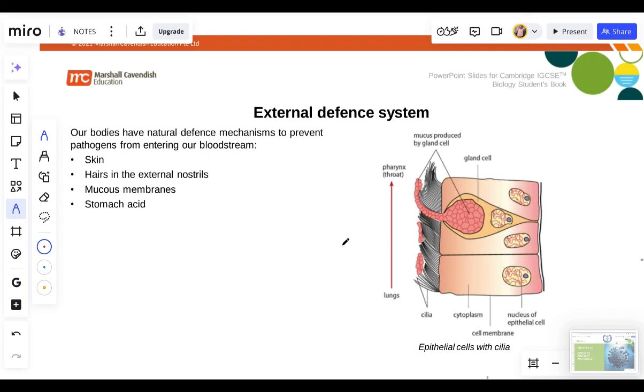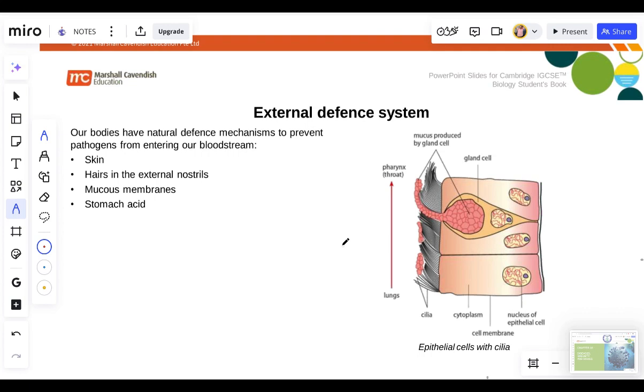One of the external defense systems created for our body to prevent pathogens from getting into our body is the skin. The skin is a natural barrier created to prevent pathogens from entering into our body. So by default, the pathogens cannot just get into your body through your skin, okay? Except there is a cut on your skin, or you have a sore on your skin, and the sore is exposed to bacteria or any disease-causing organism.